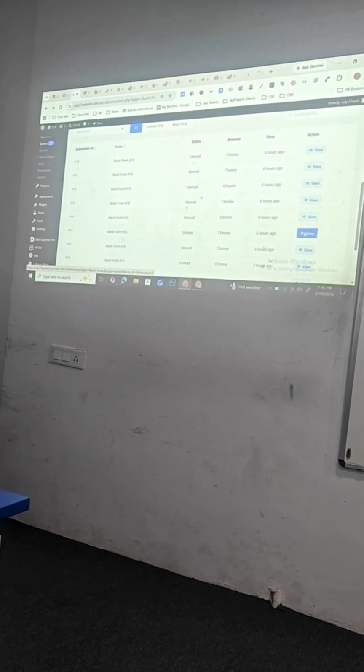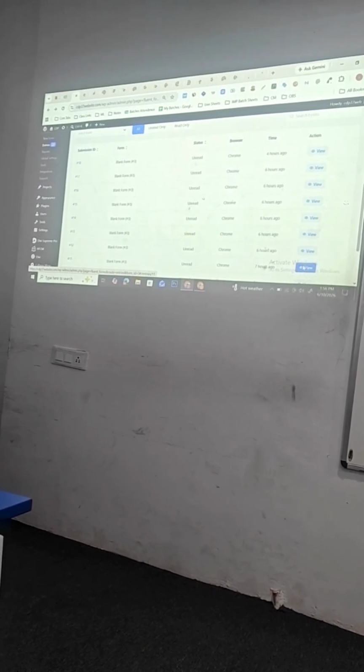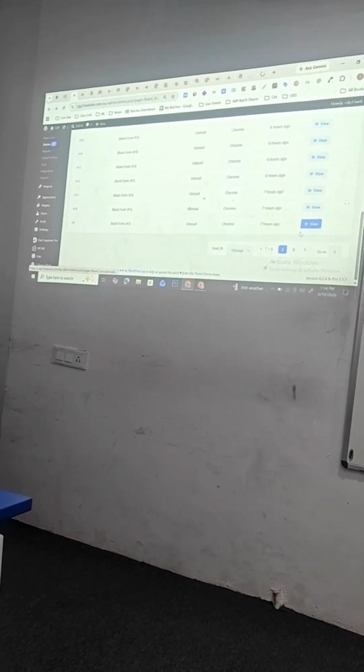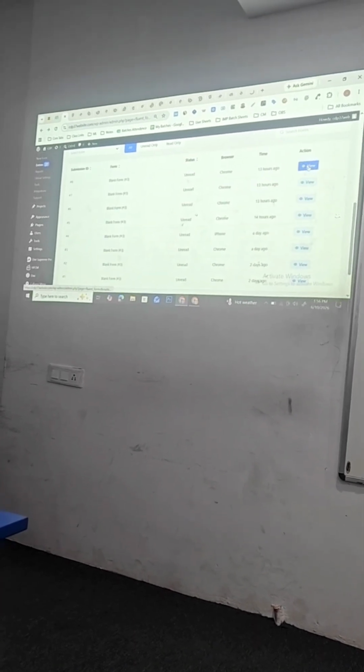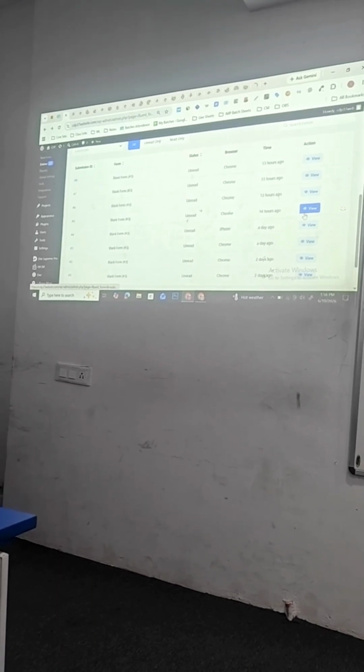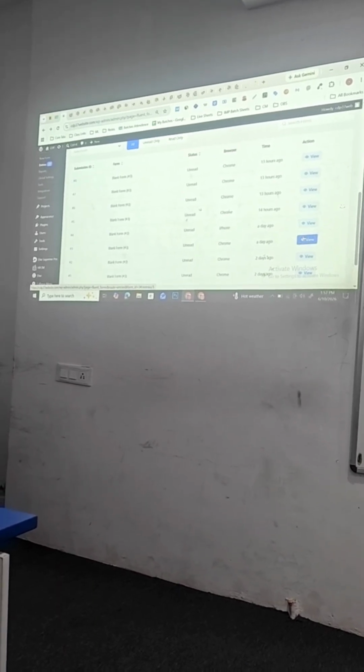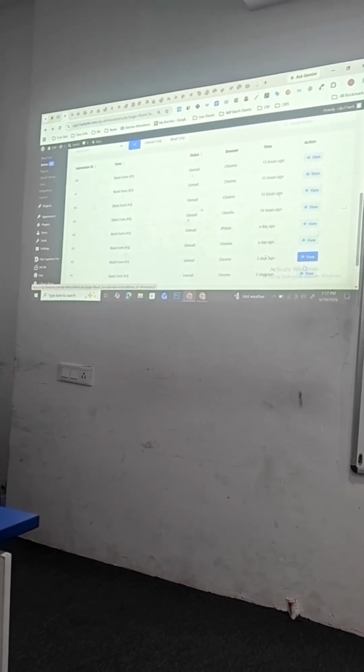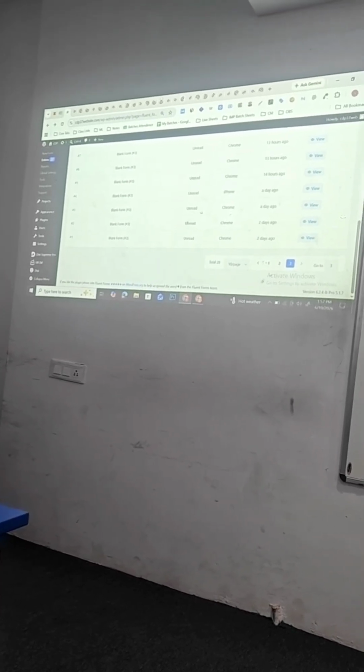It's showing 15 here, why? While setting up conversion tracking we selected one, meaning if the same user fills the form multiple times, it will count as one. Okay.